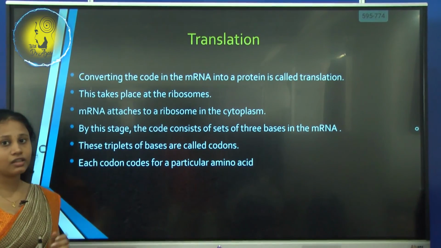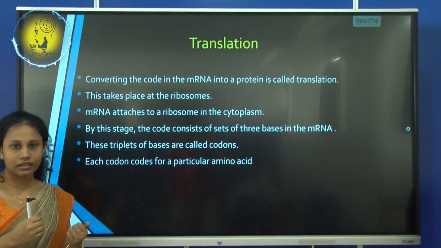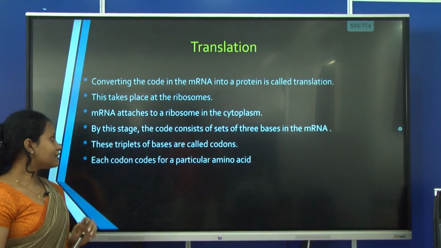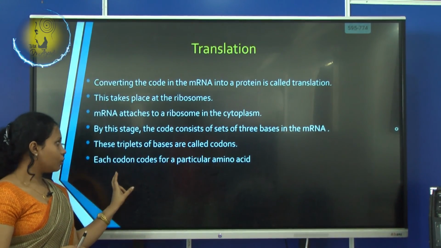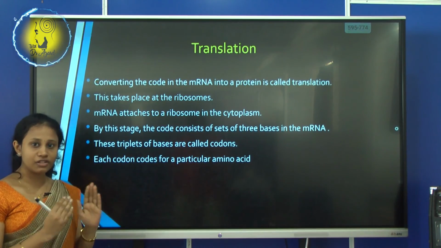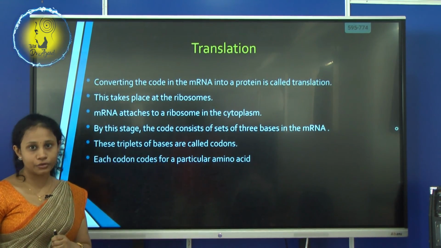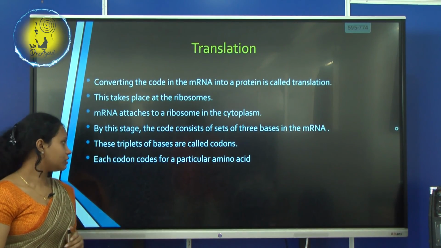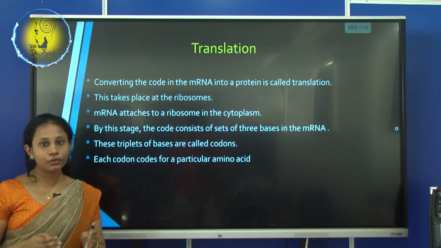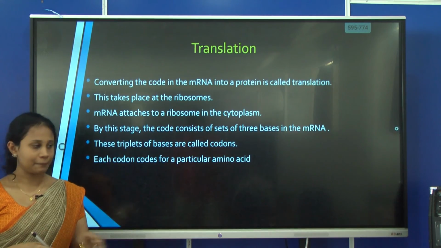The mRNA, which has transcribed the data, the codons from the DNA, is now attached to the ribosome. By this stage, the mRNA code consists of sets of 3 bases. The bases will arrange in 3. This triplet of bases is called a codon, and each codon codes for a particular amino acid, which means the codon AUG, which is a start codon, codes for methionine.